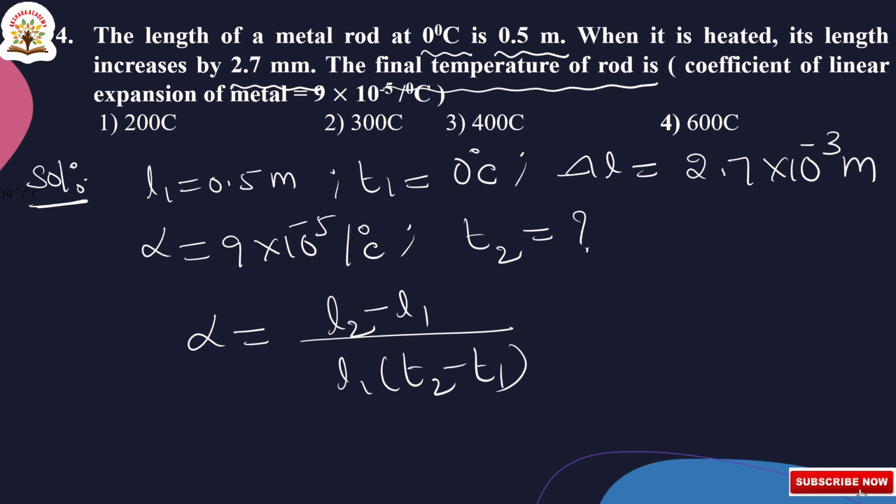So from this equation we write T2 minus T1 is equal to (L2 minus L1) by L1 alpha, or again this can be written as T2 is equal to (L2 minus L1) by L1 alpha plus T1.